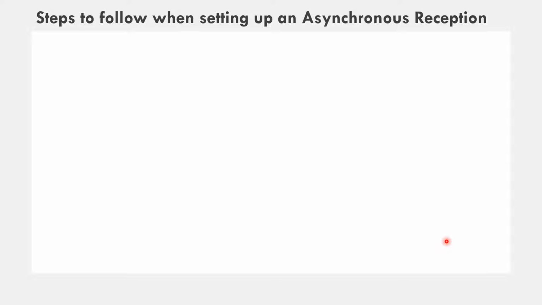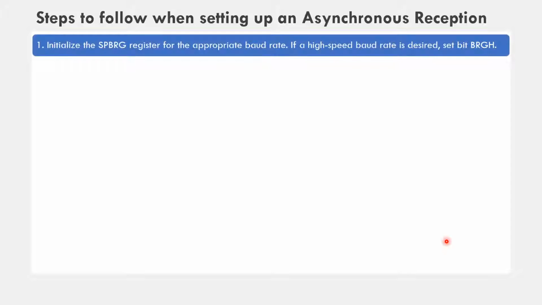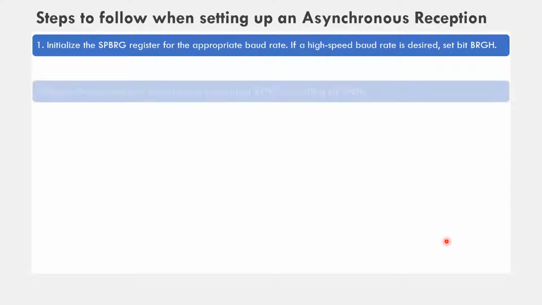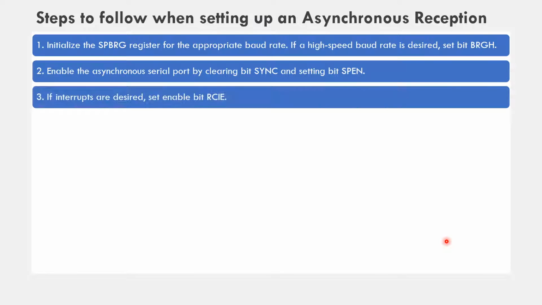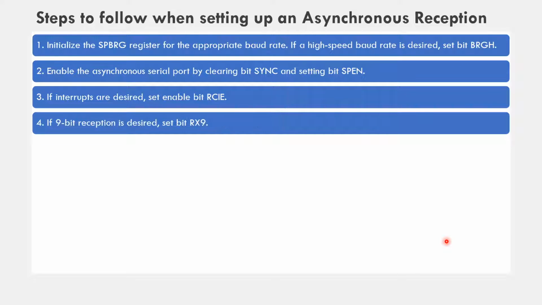Next are the steps to follow when setting up an asynchronous reception. Step number 1, initialize the SPBRG register for the appropriate baud rate, and if a high speed baud rate is desired, then set the BRGH bit. Then enable the asynchronous serial port by clearing the SYNC bit and setting bit SPEN. Then if interrupts are desired, then set enable bit RCIE as discussed earlier.